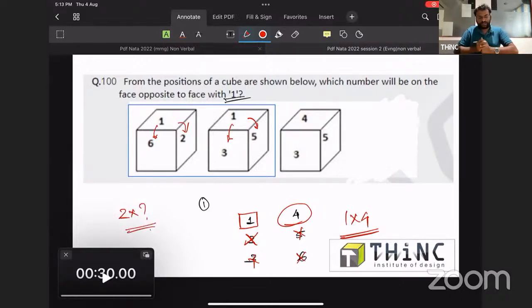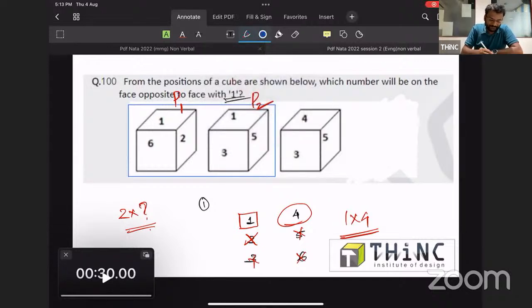Okay, what is the opposite of 2? If a question like this comes, then what will you guys do? At that time also you only want these 2 dice for the consideration. From these 2 dice at different positions, you can call this position 1 and this position 2. So position 1 and position 2 of the 2 dice were provided. Our question is, what is the opposite side of 2?